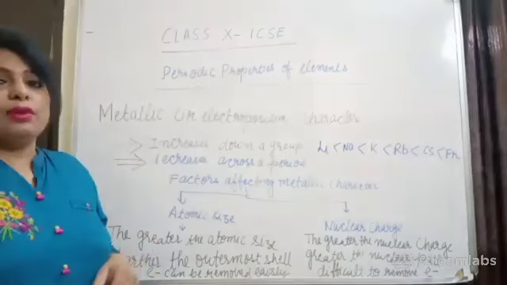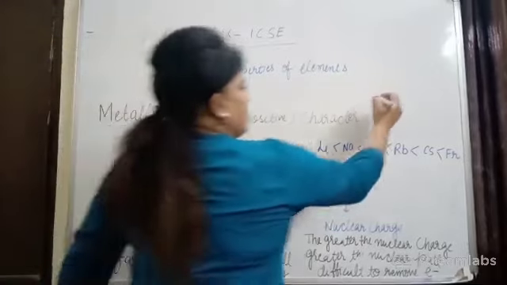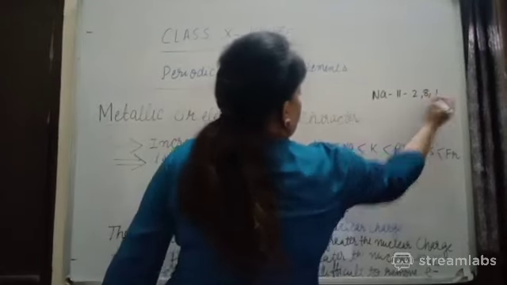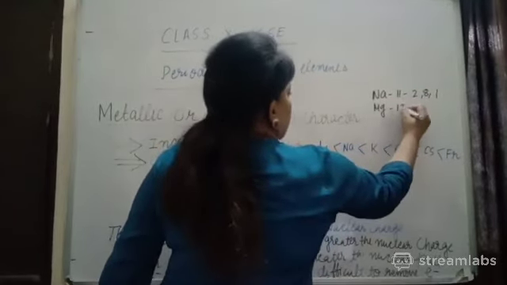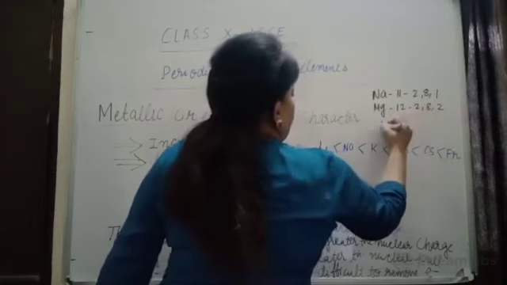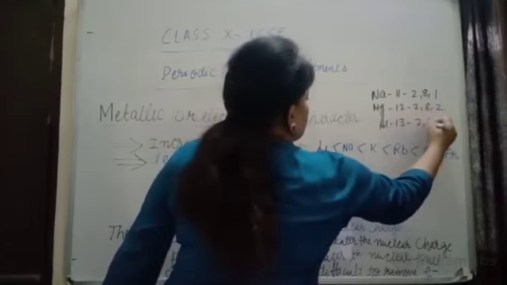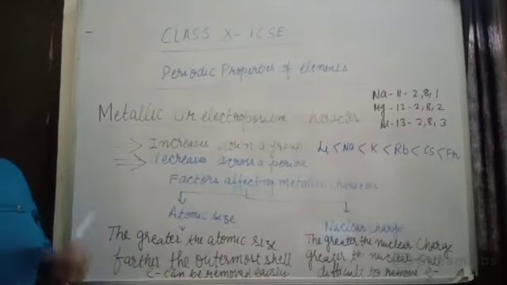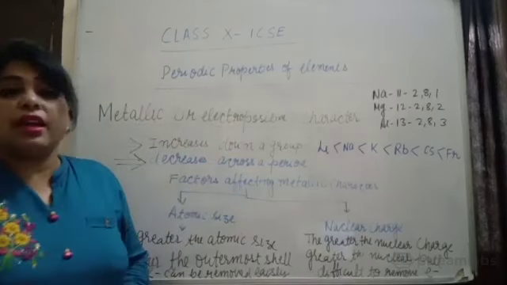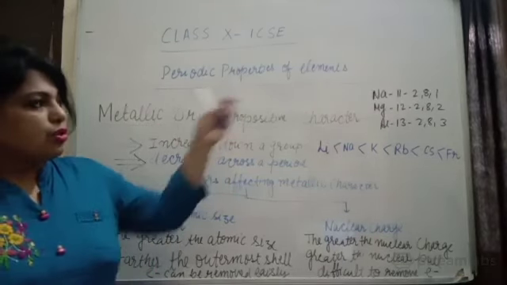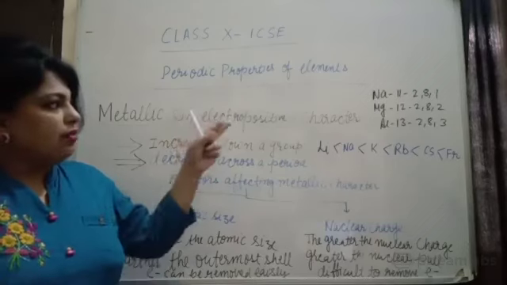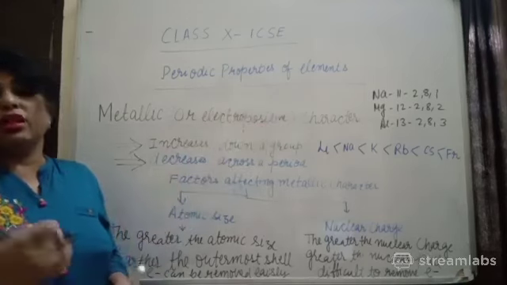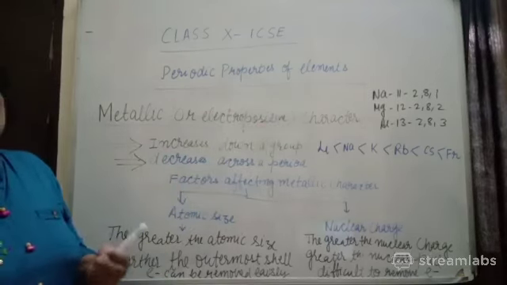Let's take one example with sodium. Sodium's atomic number is 11, so 2, 8, 1, and magnesium is 12, so 2, 8, 2, and aluminium is 13, so 2, 8, 3. The problem with sodium, magnesium and aluminium is they don't have 8 valence electrons, right? So with sodium there is one excess electron, and with magnesium 2 excess electrons. In the case of aluminium there are 3 excess electrons. So how can we solve this problem?